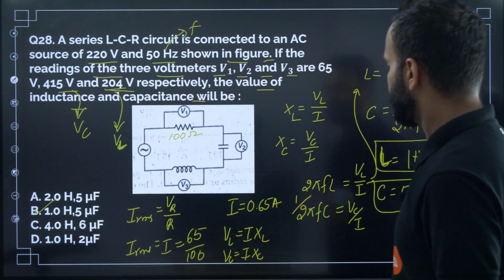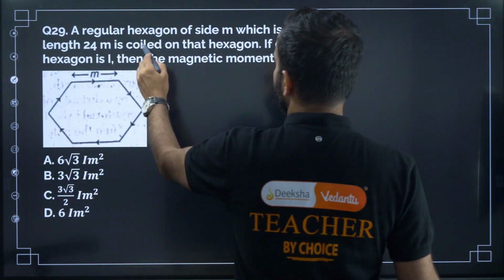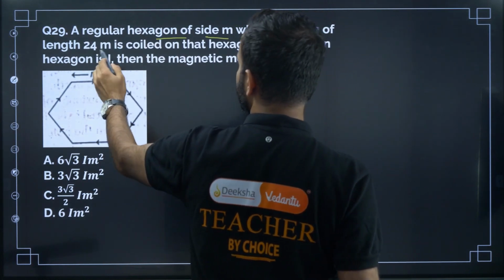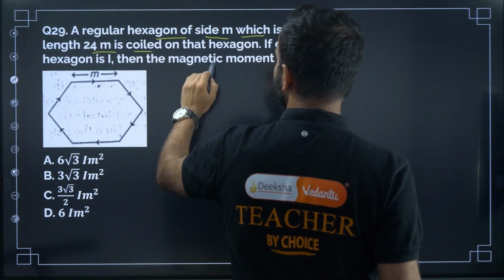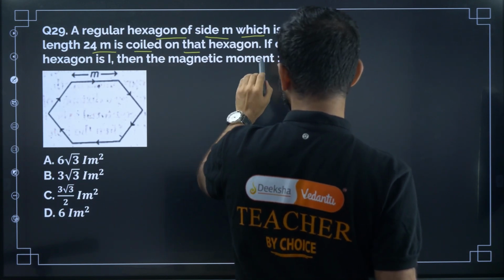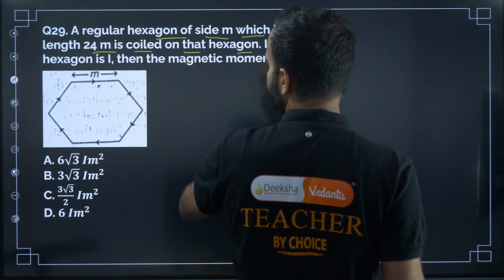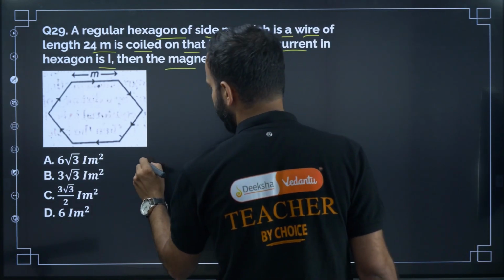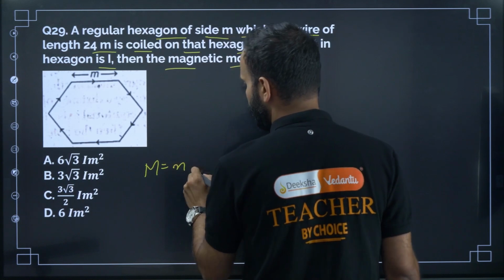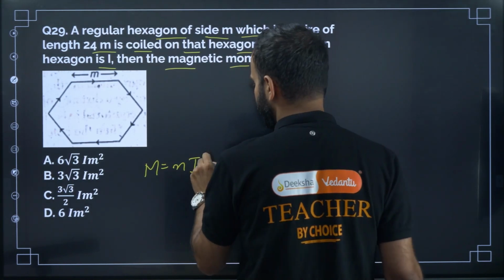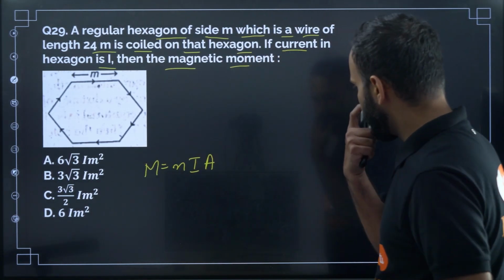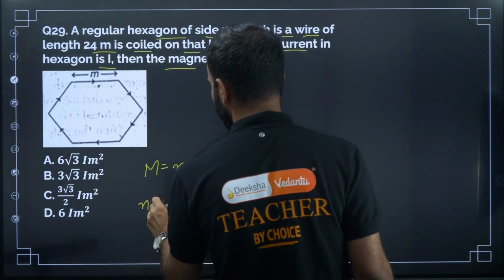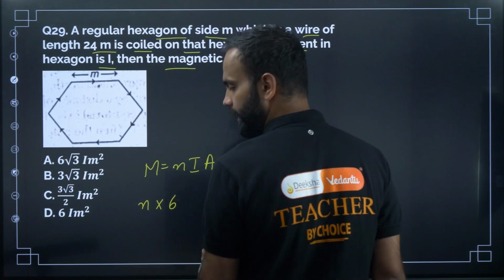Okay, next question, question number 29. A regular hexagon of side M, which is a wire of length 24 M, is coiled on that hexagon. If the current in the hexagon is I, then the magnetic moment M is equal to number of coils N into I into A. So let us find N, the number of turns. N into how many sides are there? 6, right? In hexagon there are 6 sides.